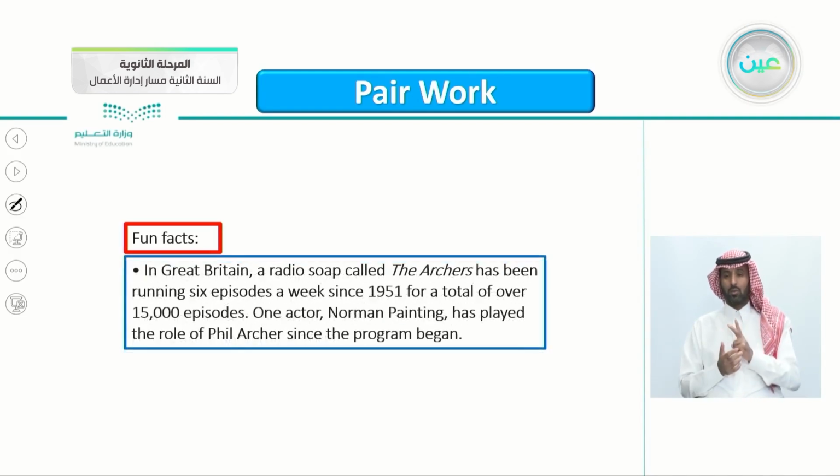Another fun fact here, in Great Britain, a radio soap called The Archers has been running 6 episodes a week since 1951. This is really long. For a total of over 15,000 episodes. One actor, Norman Painting, has played the role of Phil Archer since the program began. So this is really interesting.